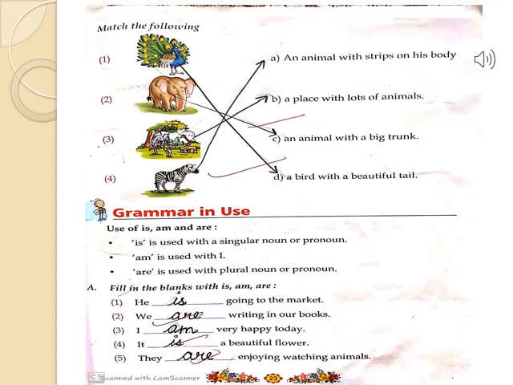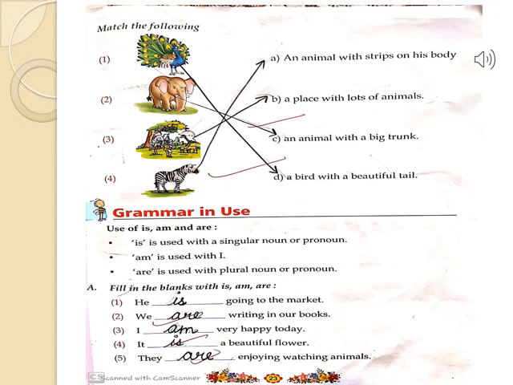We all know that is is used with a singular noun or pronoun. Is is the friend of he, she, it, and anyone's name. And am is the best friend of I. And are is used with plural. Plural means many. Noun or pronoun. Are is the best friend of you, we, they.